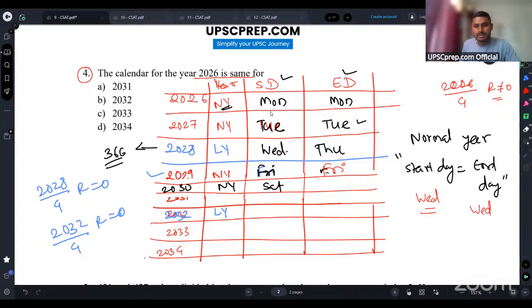It will start on Saturday and also end on Saturday. Now let's come to year 2031, again a normal year. It will start on Sunday and again end on Sunday.